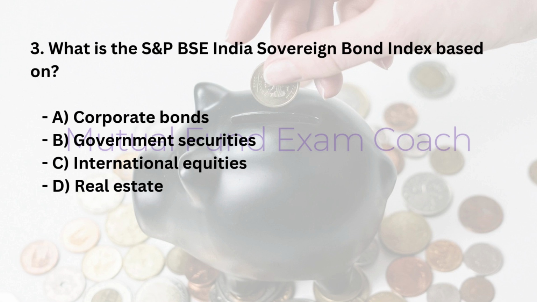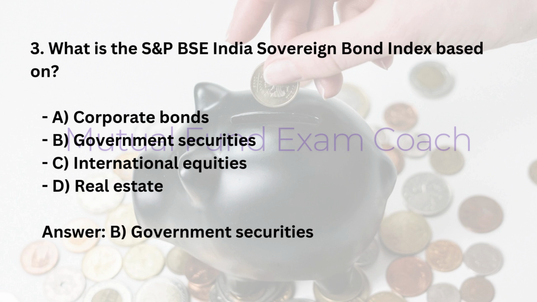3. What is the S&P BSE India Sovereign Bond Index based on? A. Corporate bonds. B. Government securities. C. International equities. D. Real estate. Answer: B. Government securities.